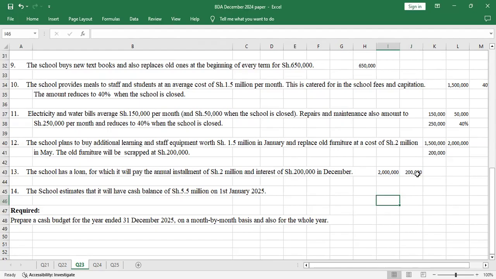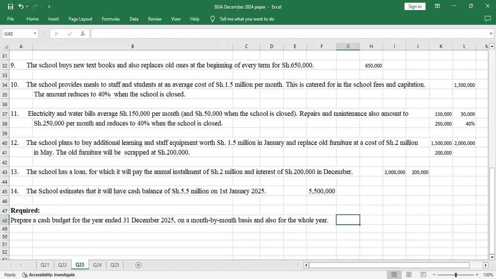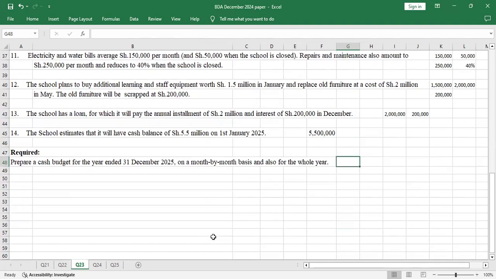Then the school estimates that it will have a cash balance of shillings 5,500,000 on 1st January. So after you have analyzed the question that way, you will save a lot of time. Then you go to required: prepare a cash budget for the year ended 31st December 2025 on a month by month basis and also for the whole year.